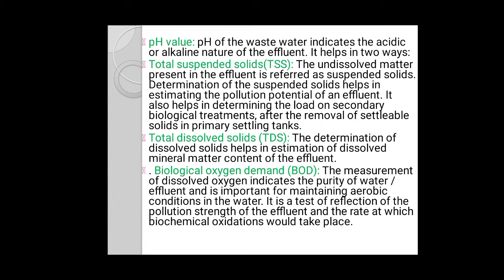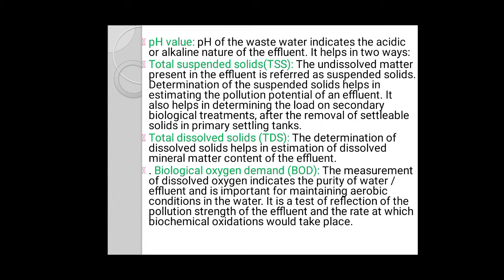The determination of pH value is very important as it gives an idea about certain treatments which depend on the pH value. pH is also measured with the help of a potentiometer, which measures the electrical potential exerted by the hydrogen ions and indicates their concentration. The pH of the wastewater also indicates the acidic or alkaline nature of the sewage, and it helps in two ways.